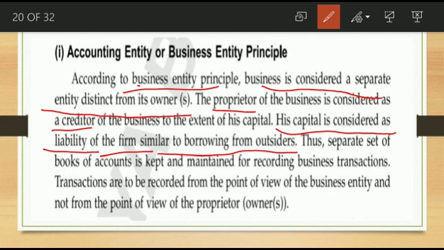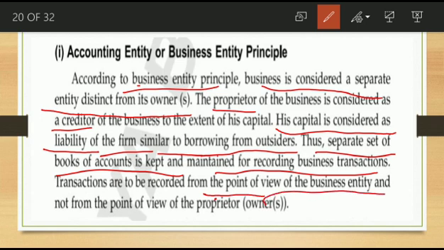A separate set of books of accounts is kept and maintained for recording the business transactions. So definitely we want to maintain a separate account, kept and maintained for recording the business transactions related to this proprietor. The transactions are recorded from the point of view of the business entity and not from the point of view of the proprietor. This is when we are entering transactions in the books of account. So please keep this point in your mind. You always keep the point of view of the business entity and not of the proprietor.